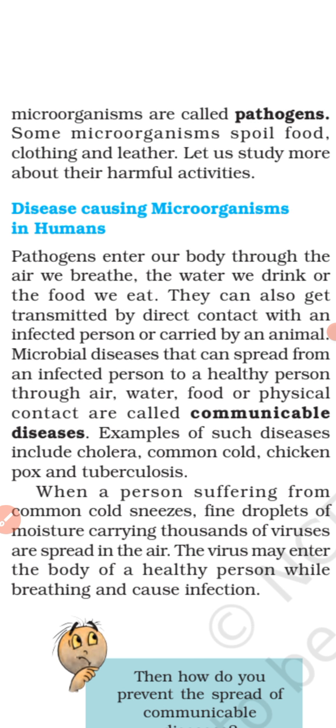It can also enter our body through the food we eat. So the disease causing microorganisms can be transmitted by direct contact with an infected person, or it can be carried through an insect or other animal.